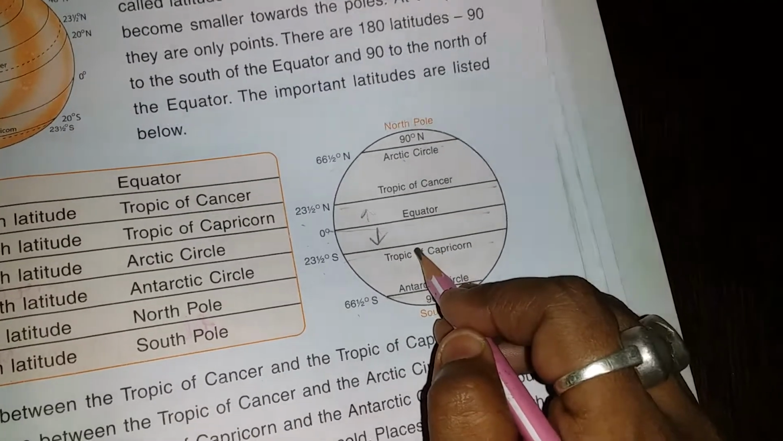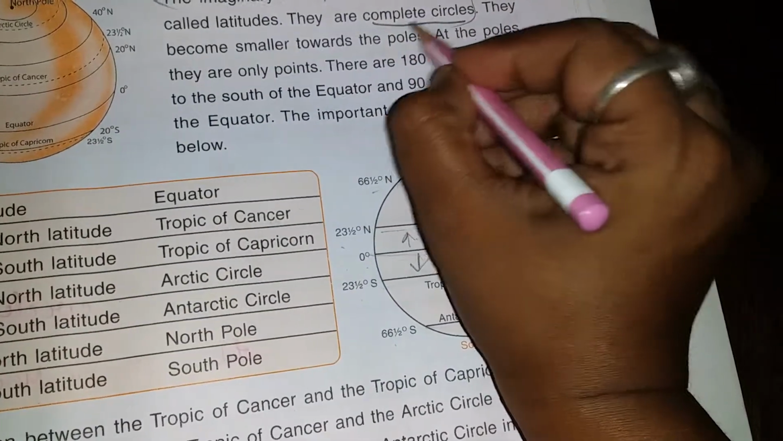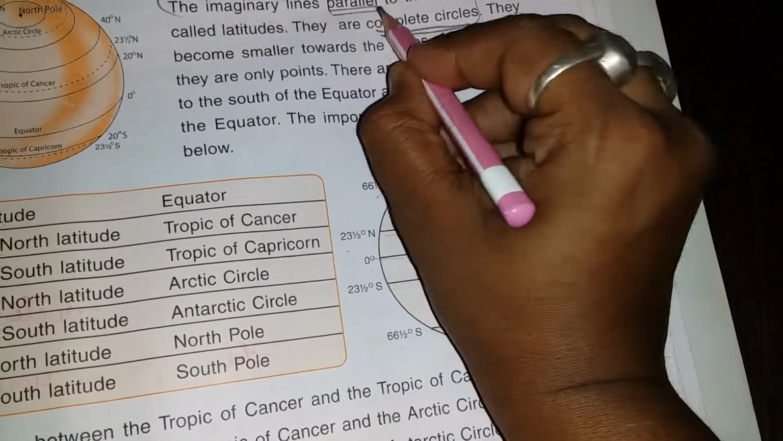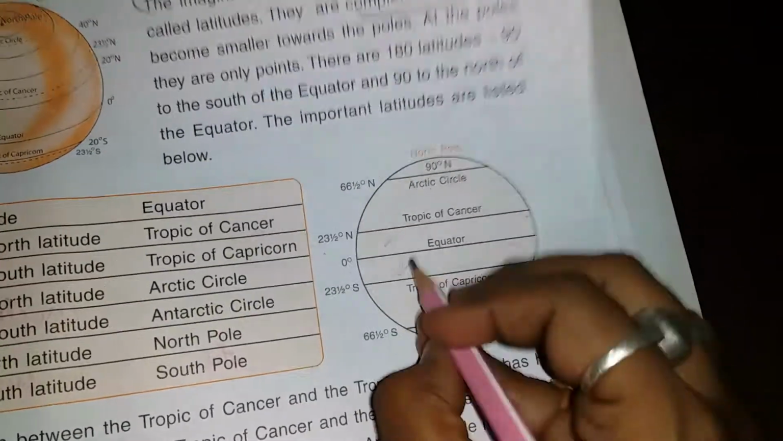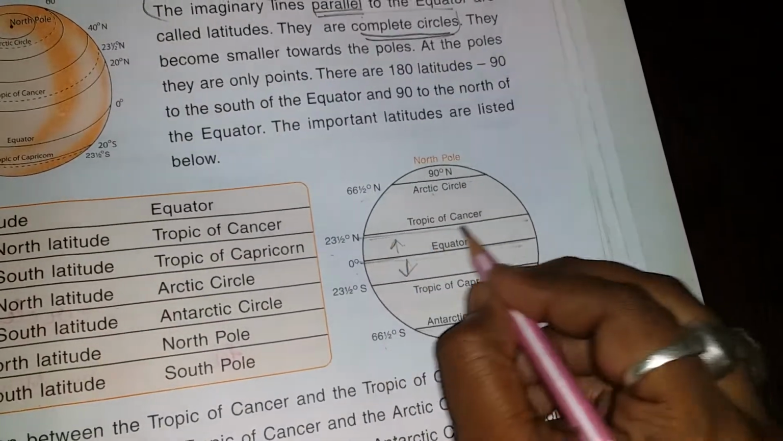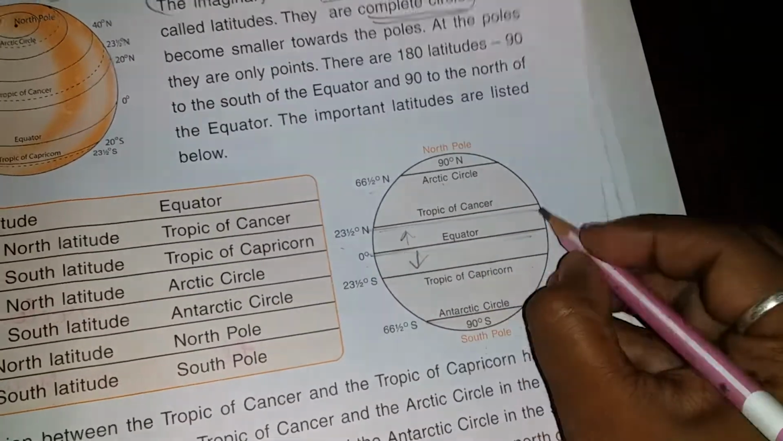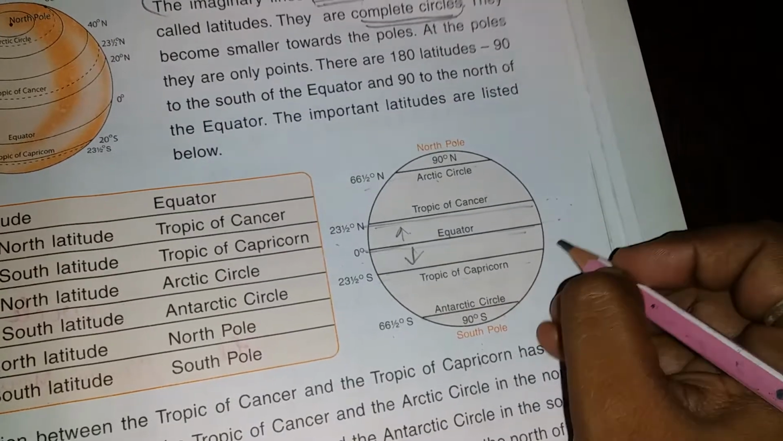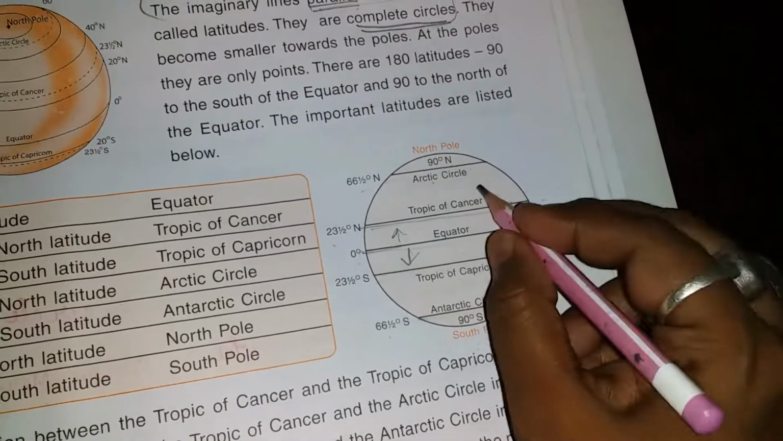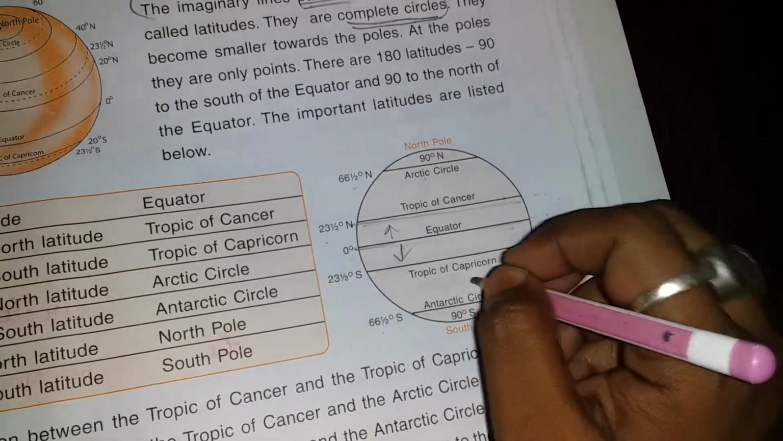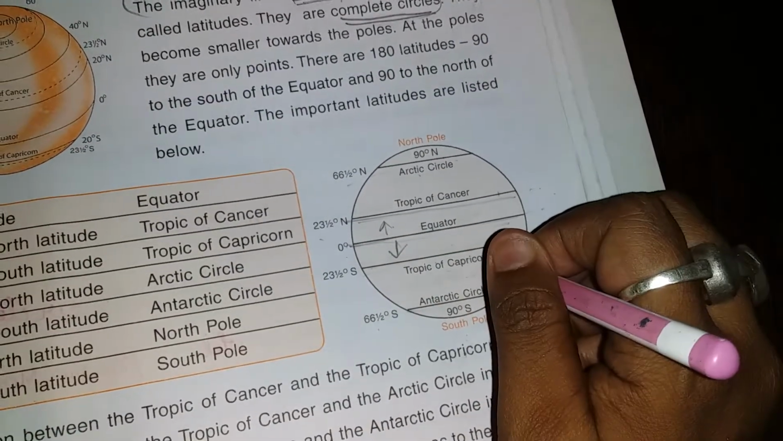They are also called complete circles. They are parallel in shape, parallel to the equator. See, this is the equator. These are all parallel. Parallel means that the lines will never meet each other. That is why they are known as parallel lines.